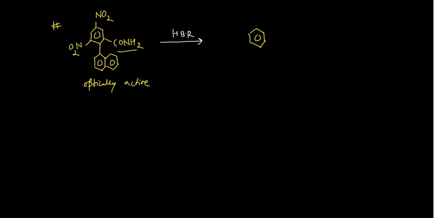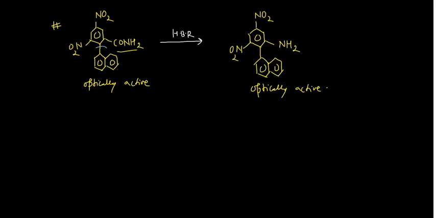So you can write the product. This is NO2, no problem. This is another NO2, no problem. This is your naphthyl, in that manner, and this has been converted into the NH2. And this compound is also optically active. That means during the course of the Hofmann bromamide reaction, the optical activity has not been lost. That means it's a concerted step. What happens actually, you can see here, it's a very important thing to note. This single bond rotation cannot take place here.